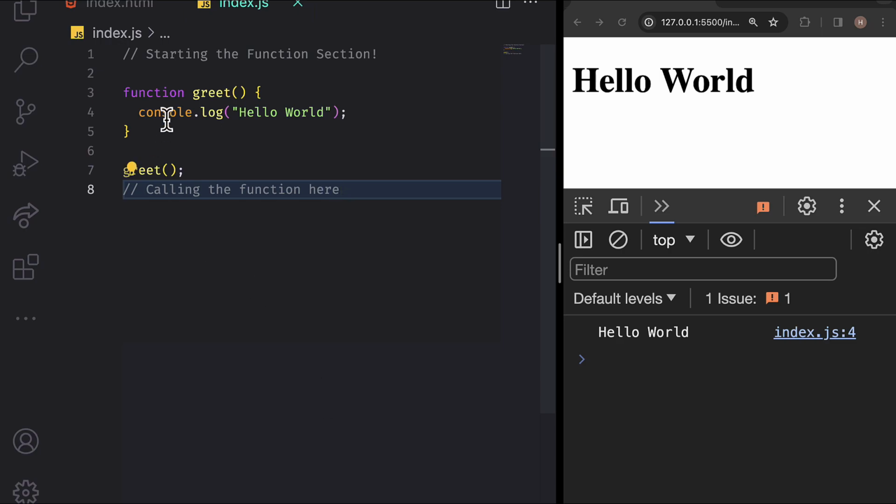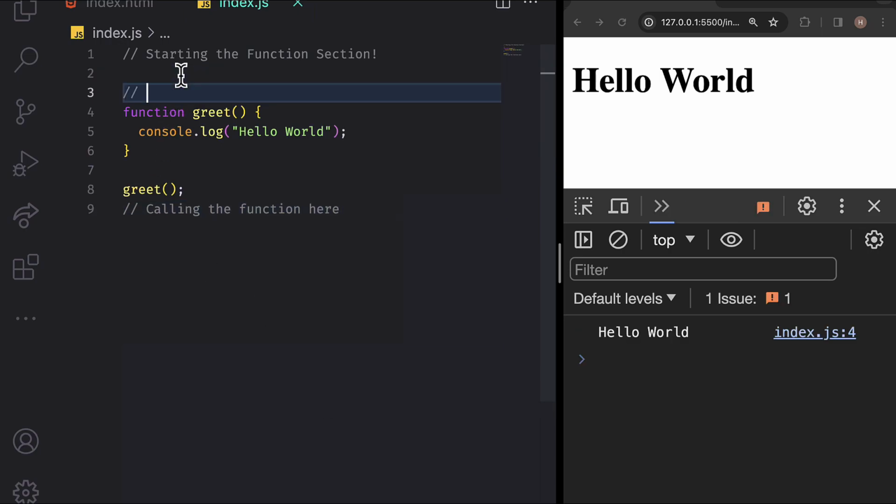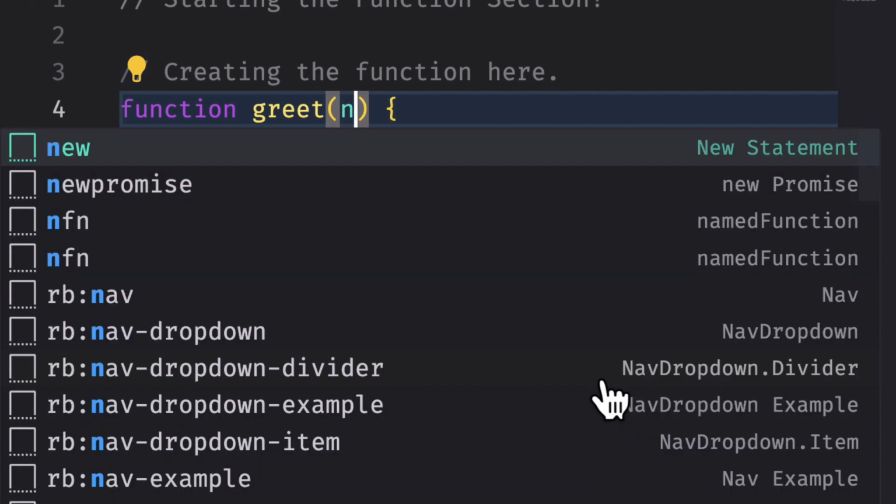Now that we have a function, we can call it by writing its name, followed by the parentheses and a semicolon to indicate it's a statement. Save the changes and you'll see the hello world on the console. It might seem basic, so let's make it more interesting.